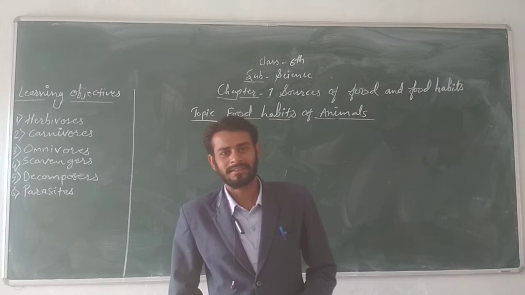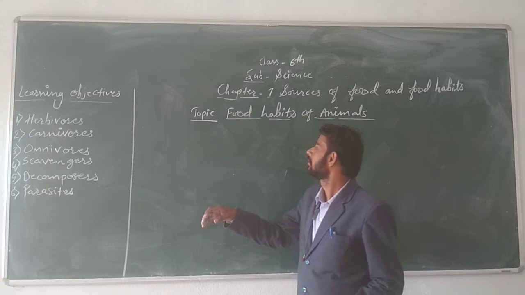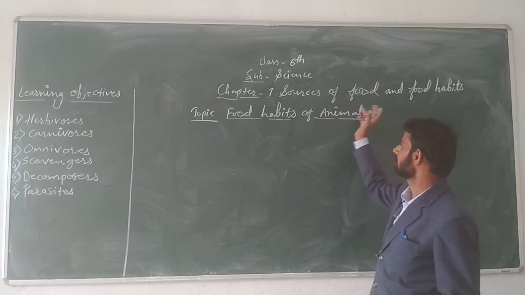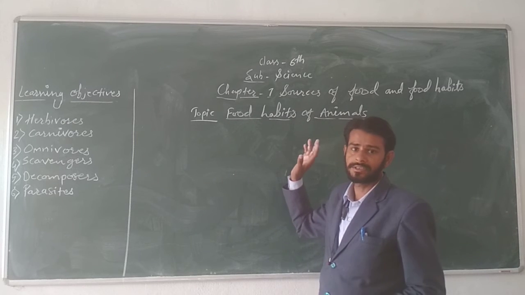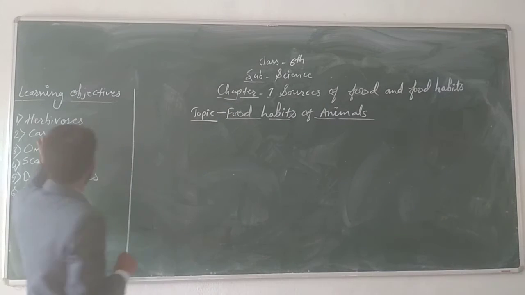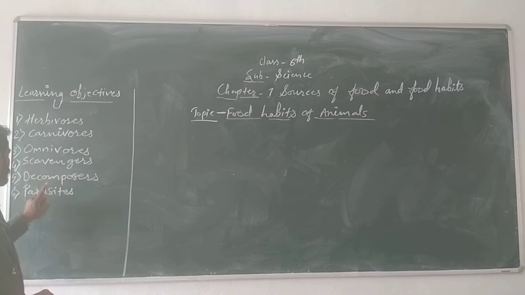Hi students, this is Prem Chauhan and today we are going to learn about chapter number 1, sources of food and food habits, and our topic is food habits of animals. In this topic we shall learn herbivores, carnivores, omnivores, scavengers, decomposers and parasites.